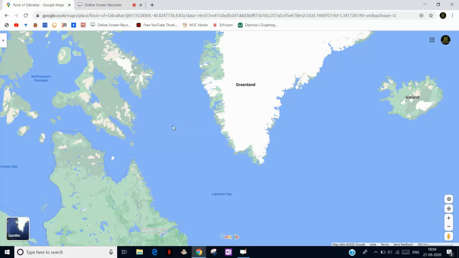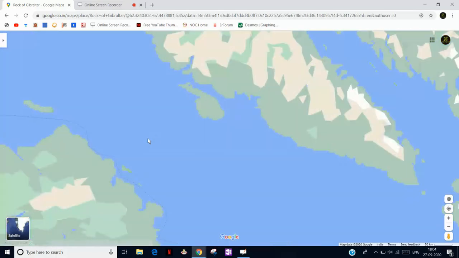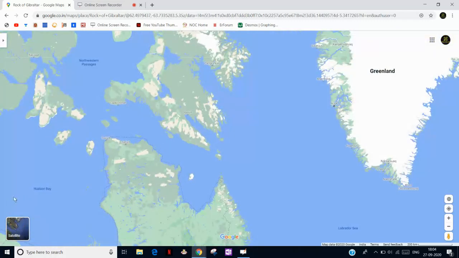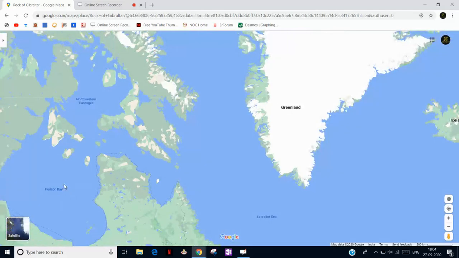And next is Hudson. This is Hudson Strait, as you can see here. It connects Hudson Bay and Labrador Sea. If you want to transport something to Canada by seaway, then you have to follow this strait also. And if you want to transport to Greenland, then you have to follow this strait.